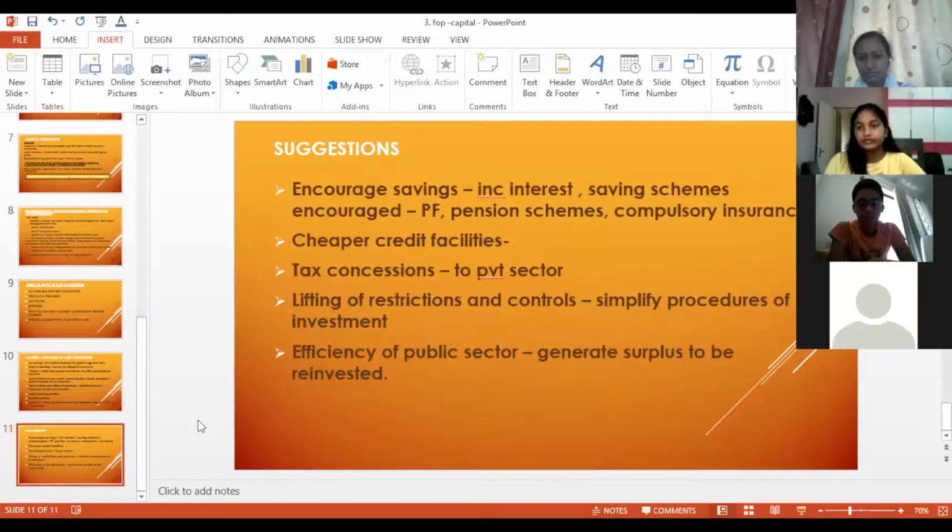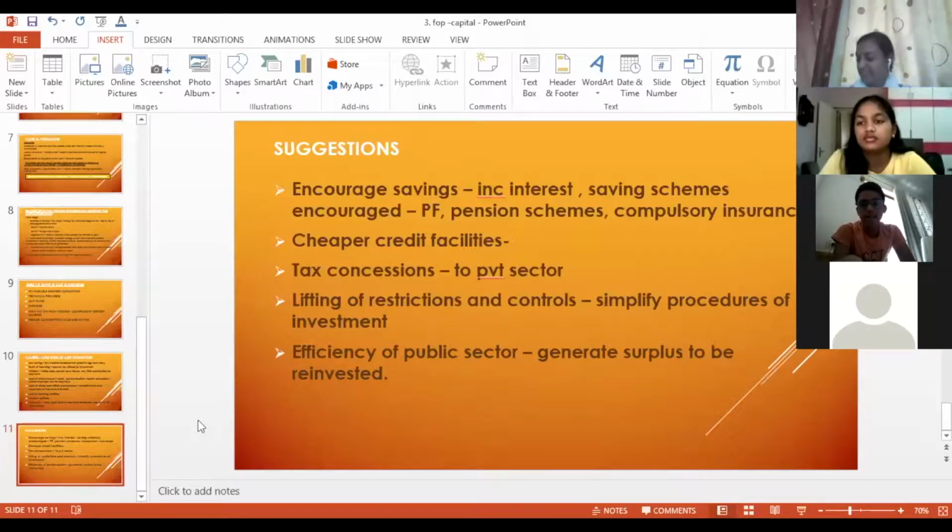Ma'am, you said that if the public sector works efficiently, we will be able to generate surplus, right? But the public sector is corrupt and does not work efficiently, and most of the public sectors are converted into private sectors now. That is why we have a problem. That is why we are still a developing economy and not a developed economy after 70 years of independence.